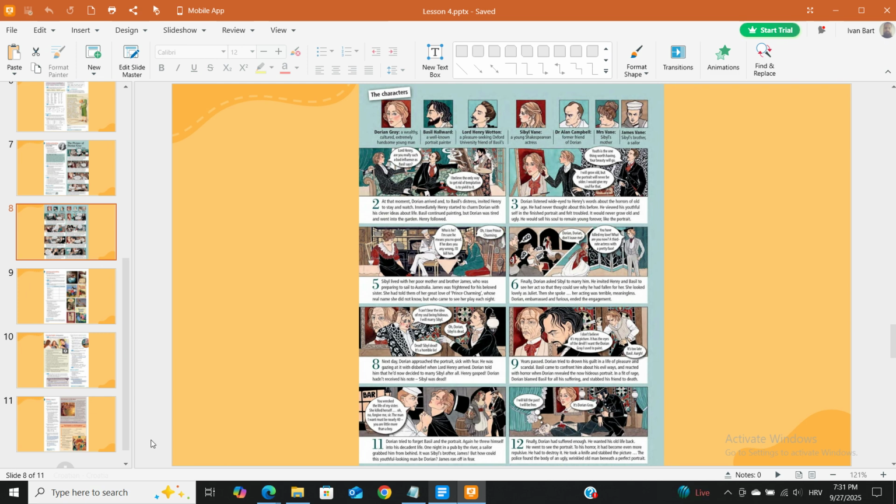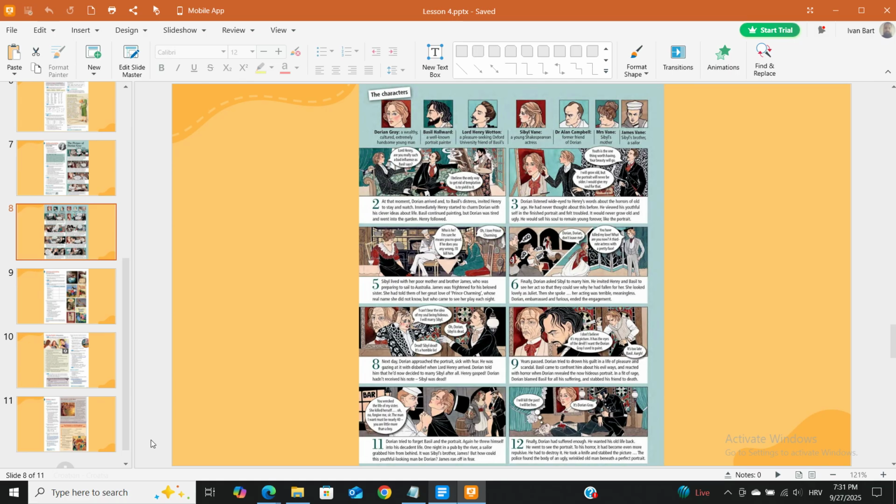But how could this youthful-looking man be Dorian? James ran off in fear. He went to see the portrait. To his horror, it became even more repulsive. He had to destroy it. He took a knife and stabbed the picture. The police found the body of an ugly, wrinkled old man beneath a perfect portrait.